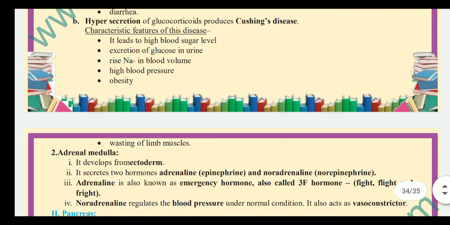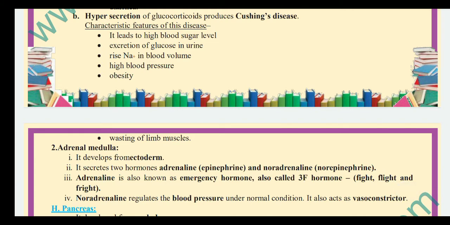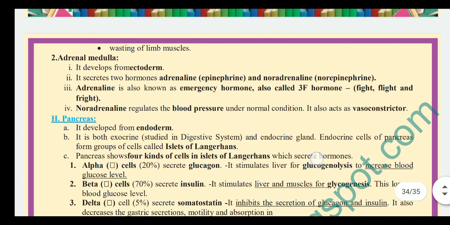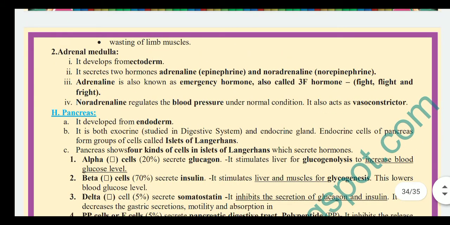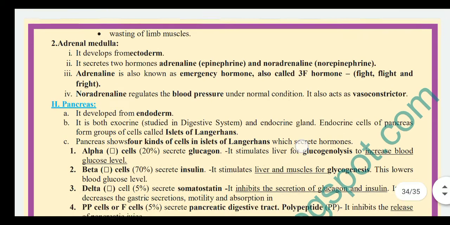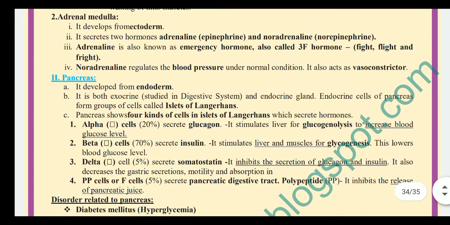Hypersecretion of glucocorticoids produces Cushing's disease. The characteristic features of this disease are high blood sugar level, meaning more glucose found in the blood, excretion of glucose in urine, rise in sodium ions in the blood volume, high blood pressure, and obesity. Also wasting of limb muscles, that means the tiredness of muscles. Limbs, that is hands and feet muscles.